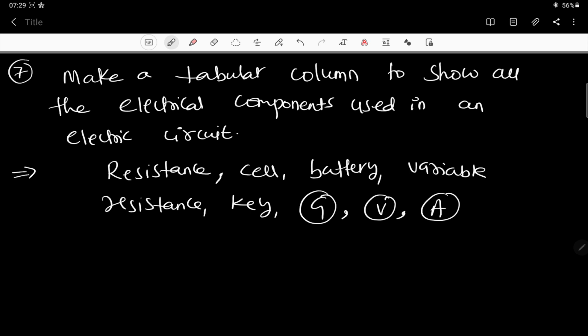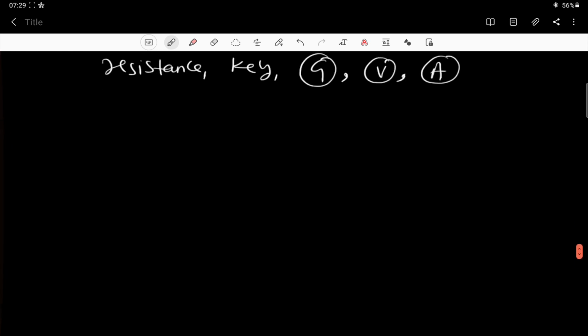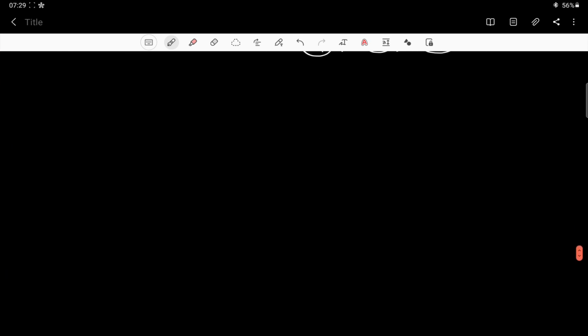You make a tabular column which is there in your textbook. This was an assignment, so that's why, but I'm solving other questions. All right, let us move on to the next question. Please do this 7th question. 8th one, so what is this?